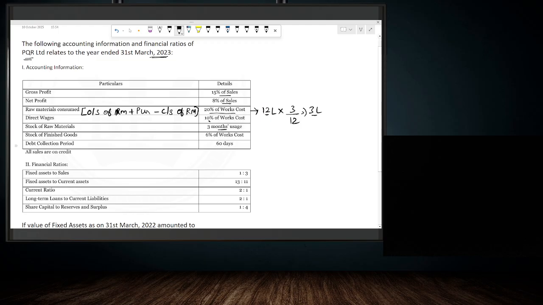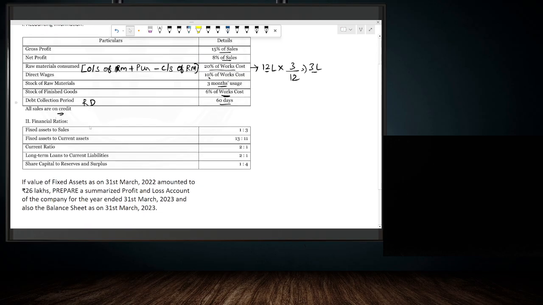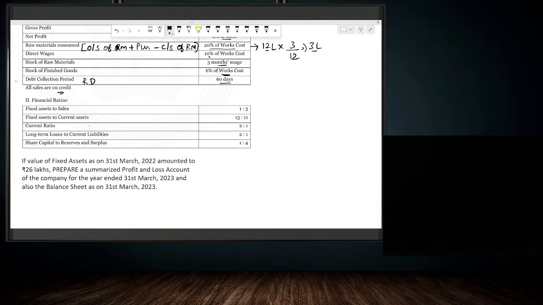Stock of finished goods is given. It is 6% of works cost. Debt collection period is given 60 days. This is nothing but receivable days. All sales are on credit. There is no cash sales for PQR Limited. Financial ratios are given. Fixed asset to sales, it is 1:3. Fixed asset to current asset, it is 13:11.